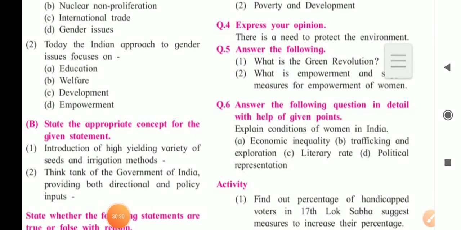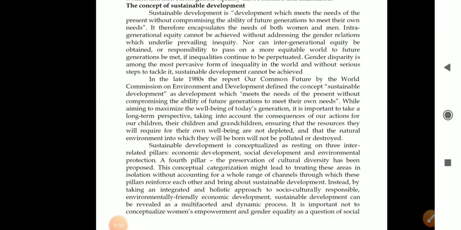Now we are going to deal with the last question, that is question number 6. Answer the following question in detail with the help of given points. First is explain conditions of women in India: A, economic inequality, B, trafficking and exploitation, C, literacy rate and D, political representation. We'll get that answer on page number 30. Let's go to page number 32.